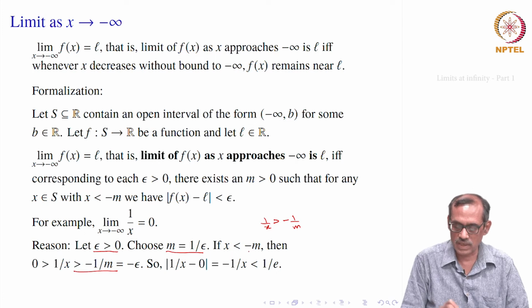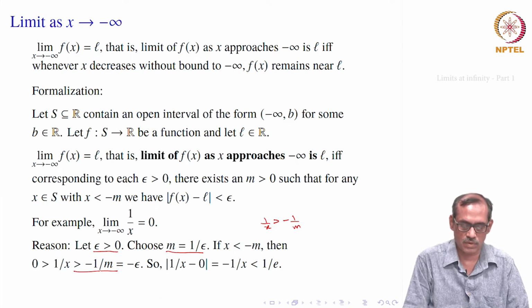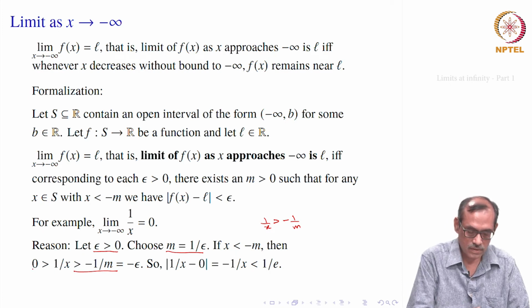Now, suppose x is less than minus m, then we find that 1 by x is bigger than minus 1 by m. X is negative, so 1 by x is also negative. So, what happens for 1 by x? That is still negative. So, 1 by x is less than 0, that is what we write here.